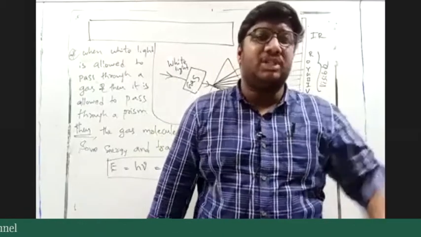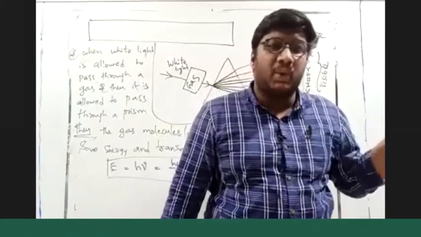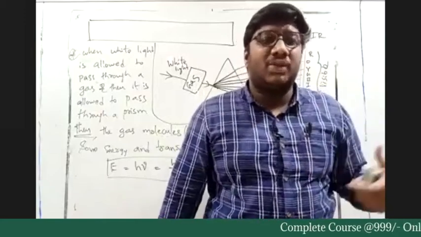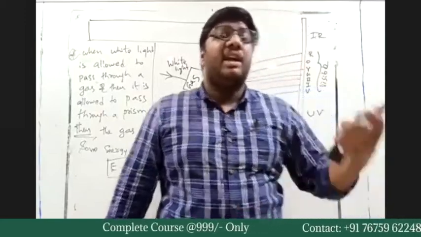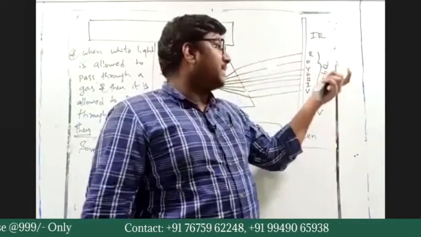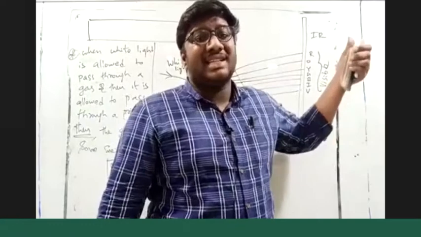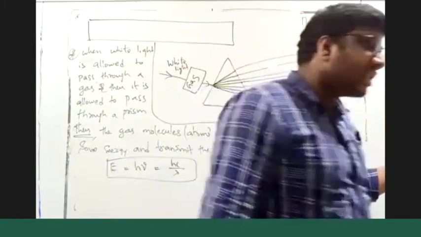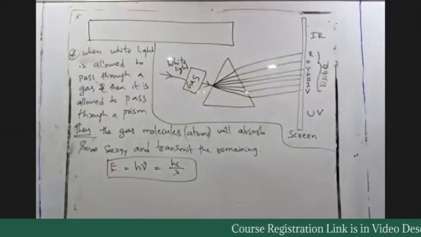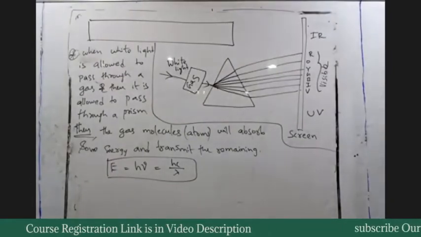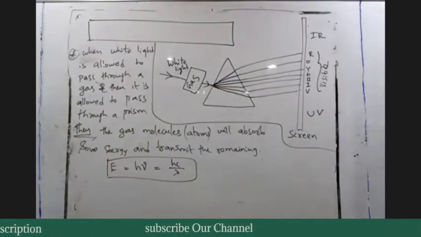When energy is E2, it will have the corresponding wavelength lambda 2. Each energy is associated with a specific lambda, and each wavelength is associated with a specific color. Are you getting this or not? Good.